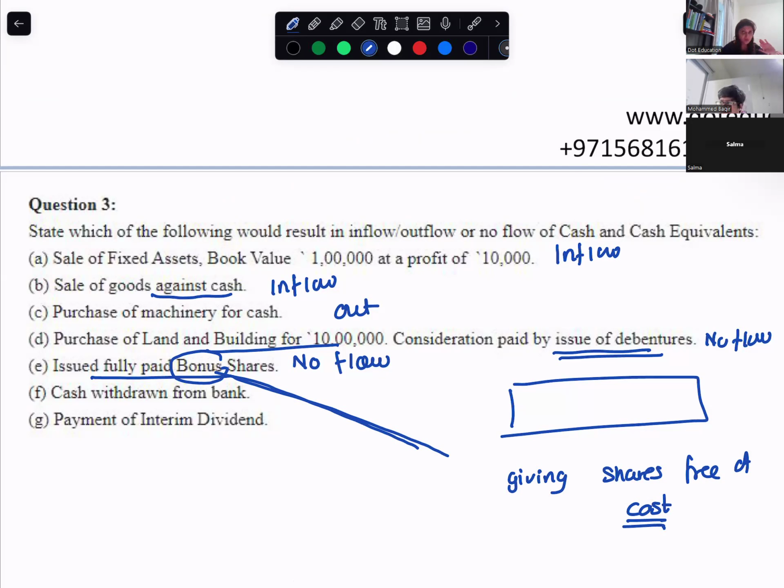No flow. You gave shares and gave them free. Immediately, no money coming in, no money coming out for it.